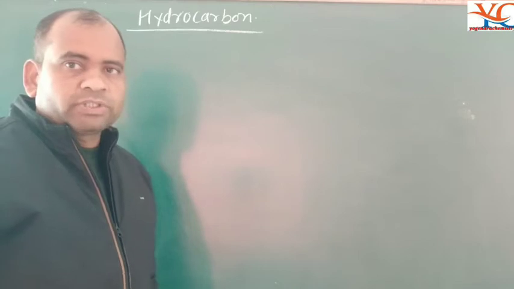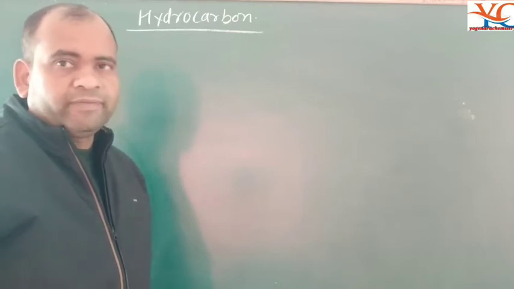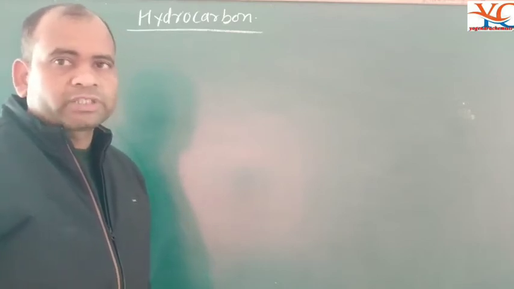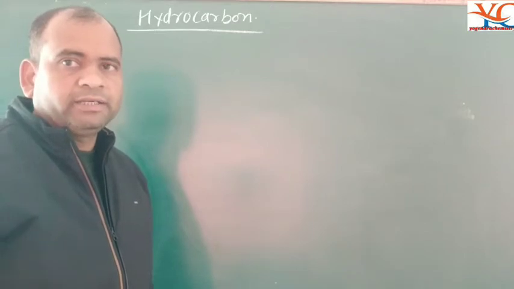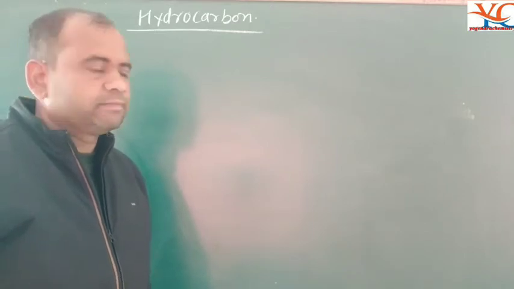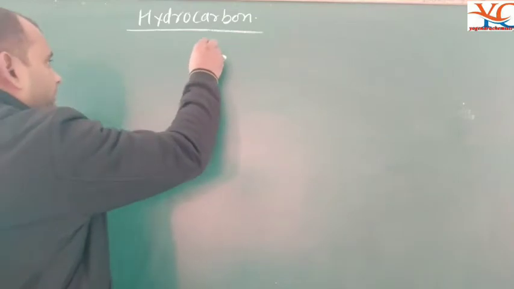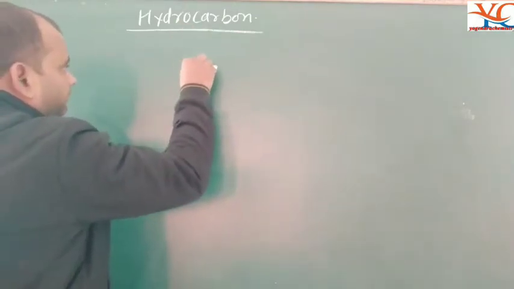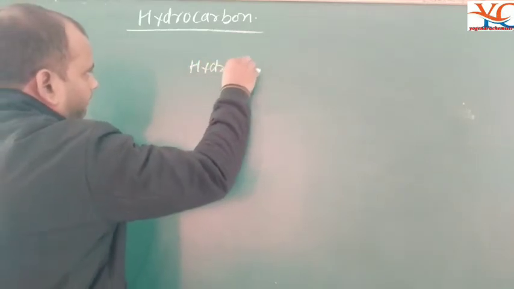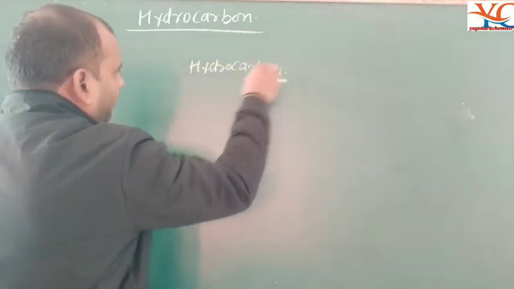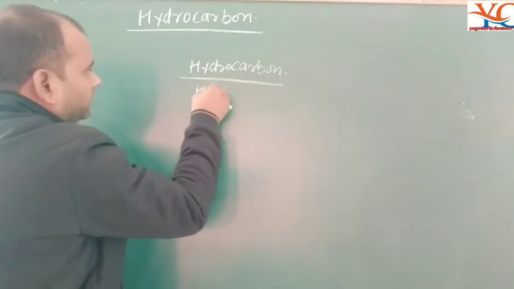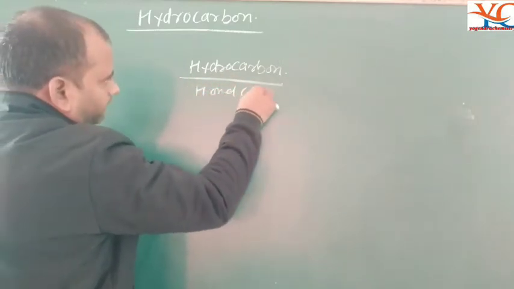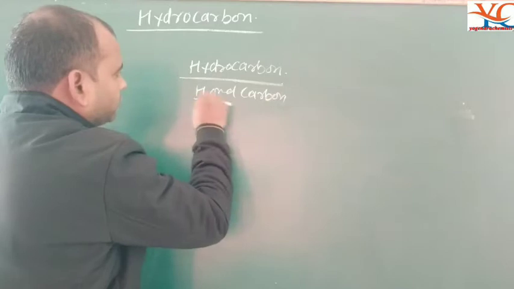Today I will discuss the chapter Hydrocarbons, and the first topic is the introduction to hydrocarbons: alkanes, alkenes and alkynes. Hydrocarbons are compounds formed only of hydrogen and carbon.